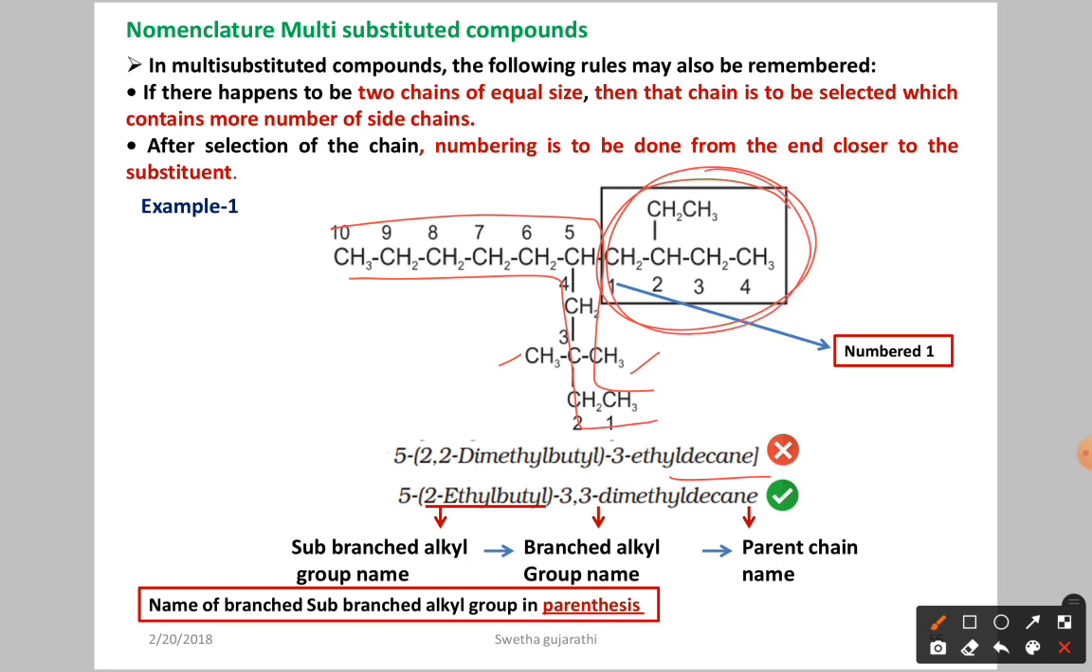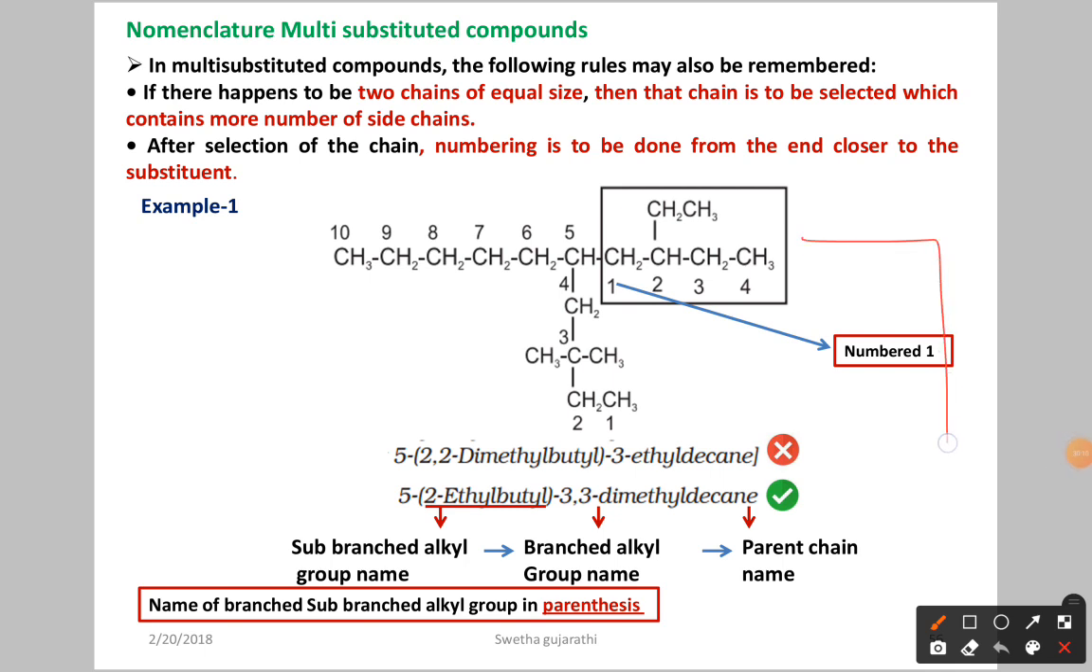This branch again contains some sub branches. This is a sub branch, isn't it? As we told, this is the parent chain. Here only one methyl branching is there, but at the fifth carbon, what happened? Here we have one branch, and for that again we have a sub branch. Now how do we have to give the numbering here?